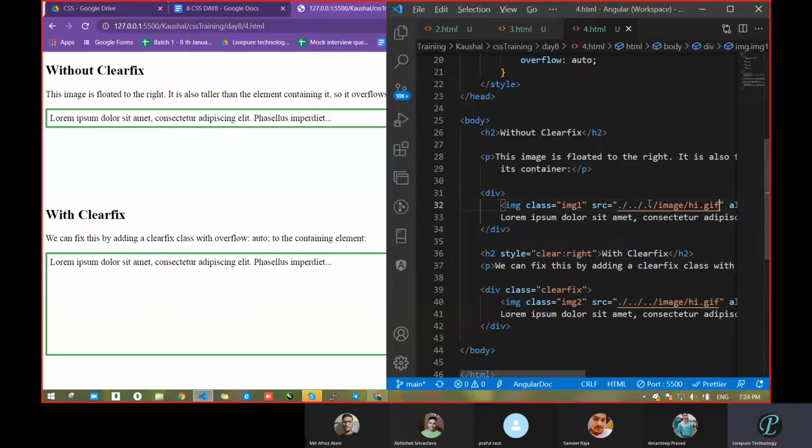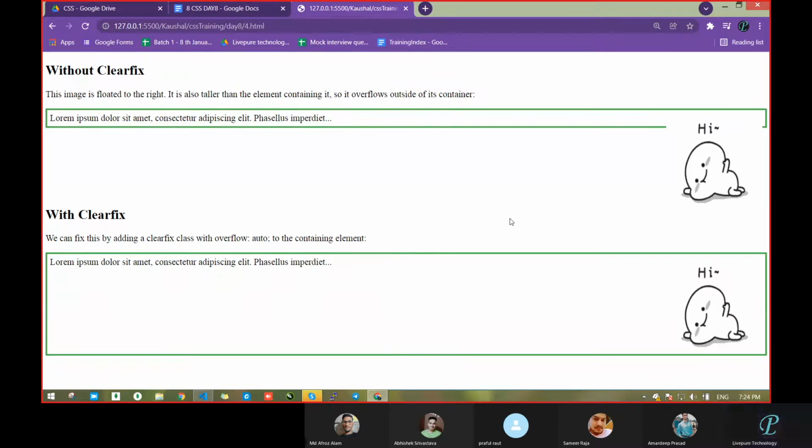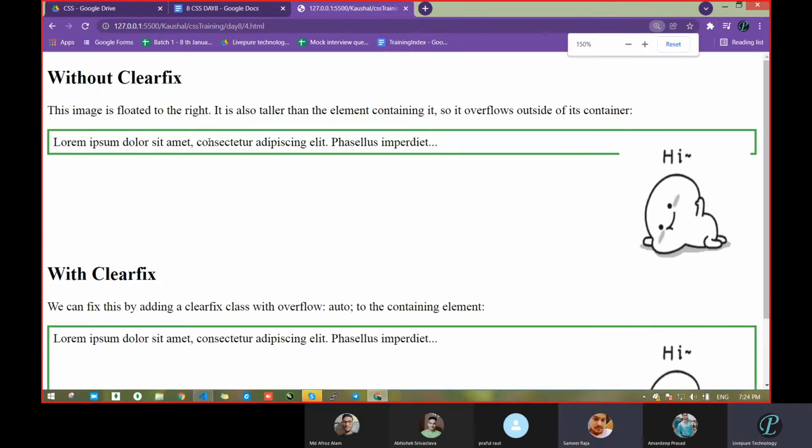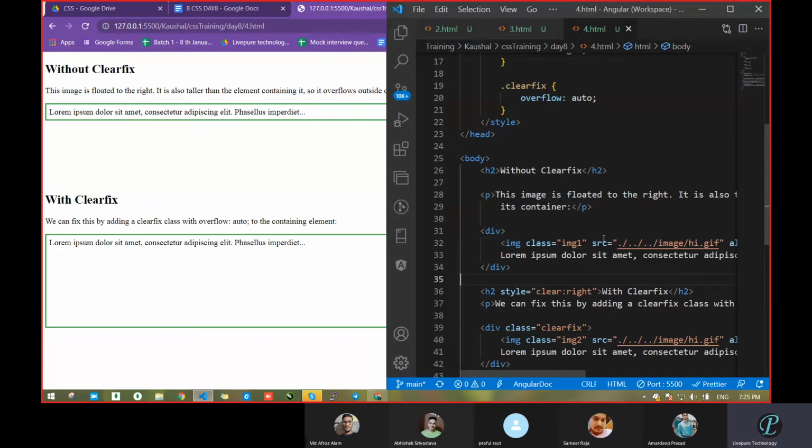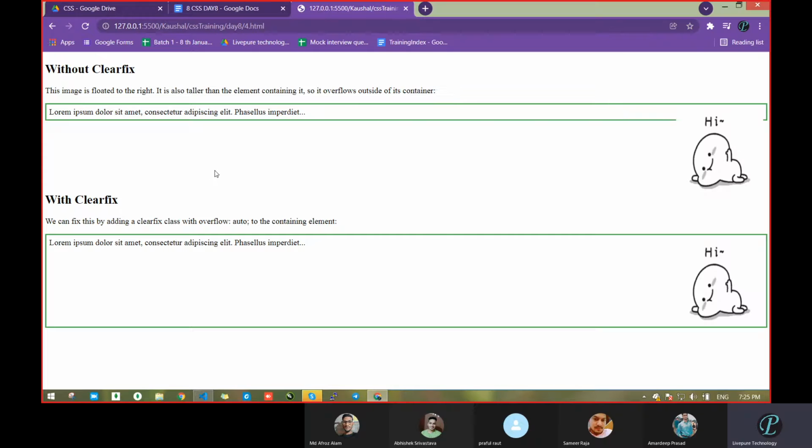What you observed here is that without clearfix, the image is outside of the div, and with clearfix it is inside the div. It is placed outside as an overflow. In the case of overflow, the extra content was going outside. Same thing here. With the help of clearfix we can adjust whatever extra content is there, inside our content or outside. Mostly I think this is used with the image tag.